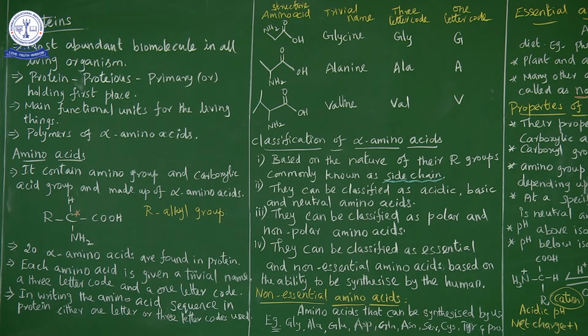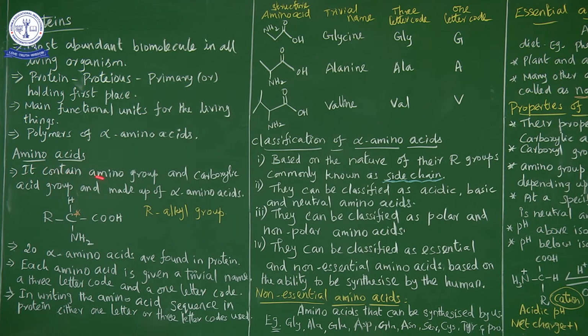Next we learn about amino acids. An amino acid contains 2 functional groups: the amino group and the carboxylic acid group. We can see this in the name itself: amino indicates the presence of an amino group, and acid indicates the presence of a carboxylic group.